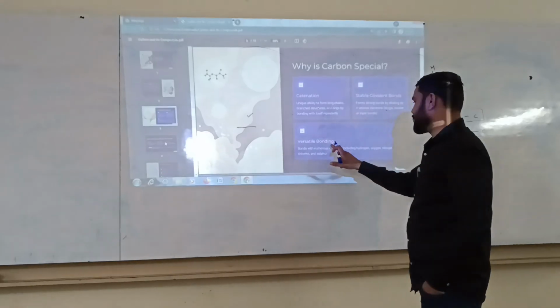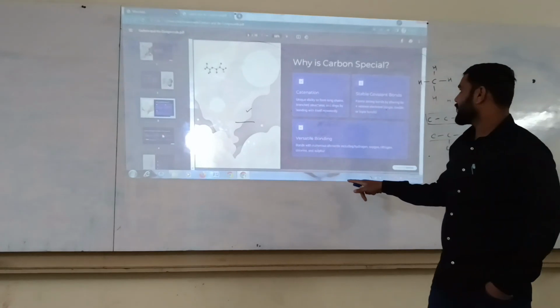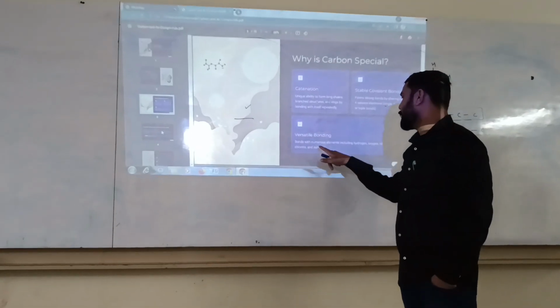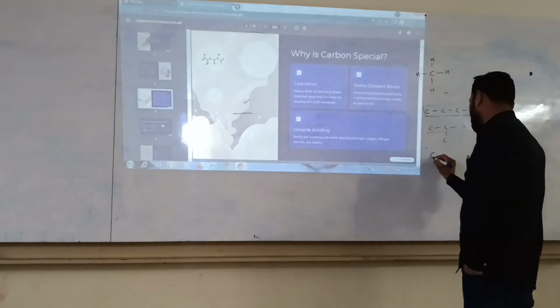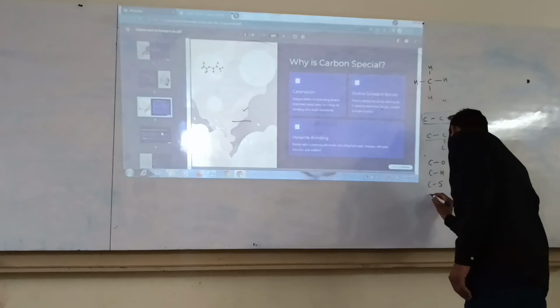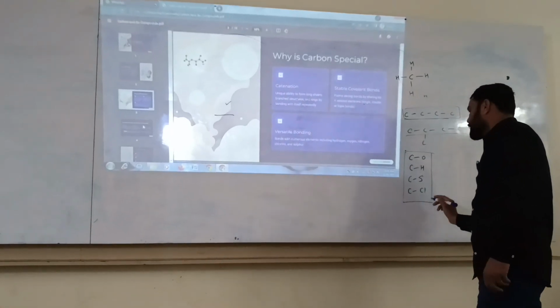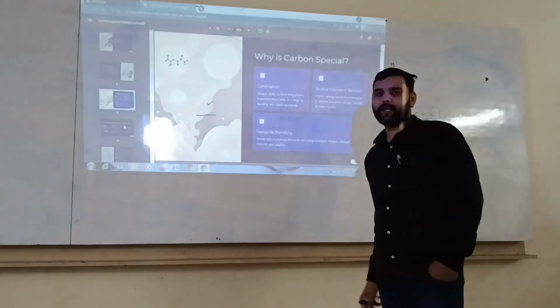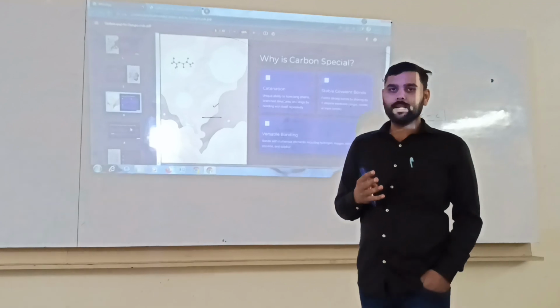Next one is versatile bonding. This is also a special, unique carbon property. It bonds with numerous elements. For example, carbon can form a carbon-oxygen bond, a carbon-hydrogen bond, a carbon-sulfur bond, a carbon-chlorine bond. So versatile bonding means carbon can form bonds with many other elements.